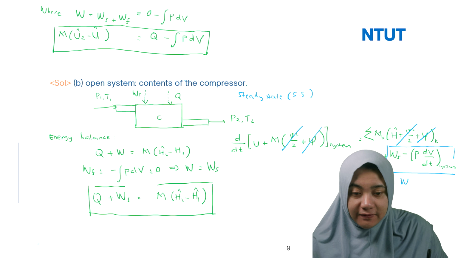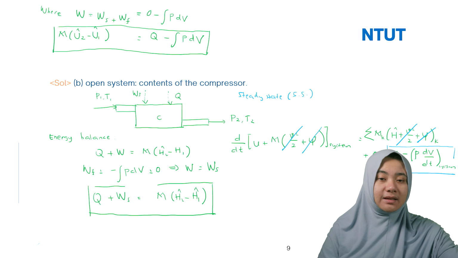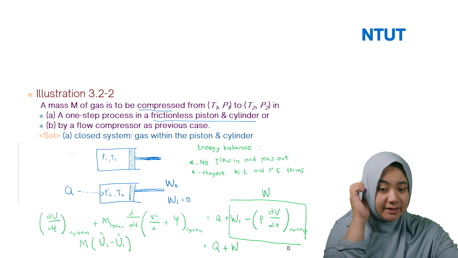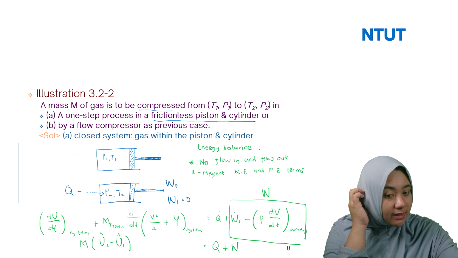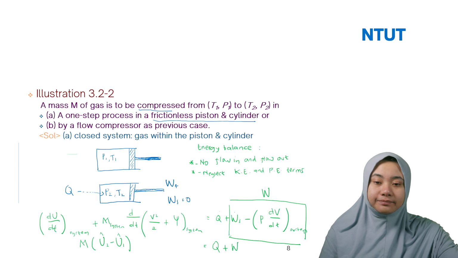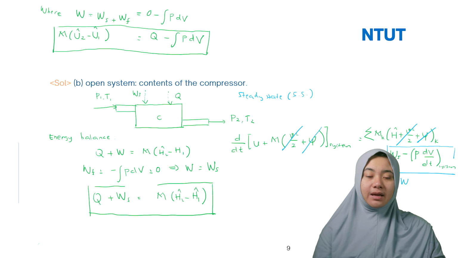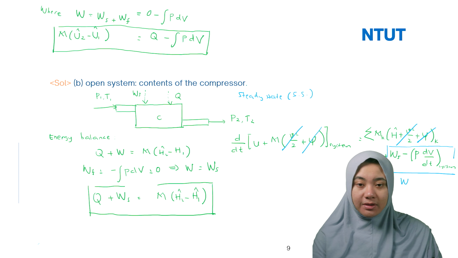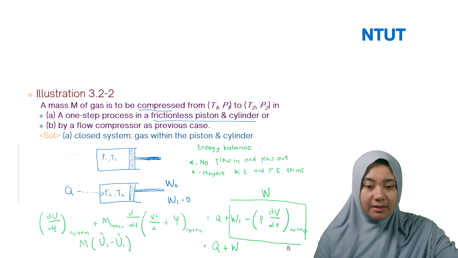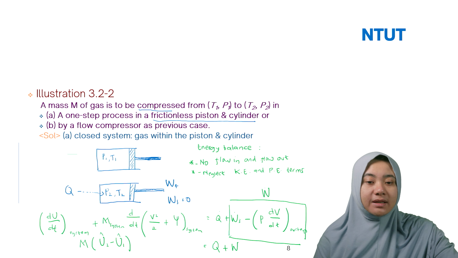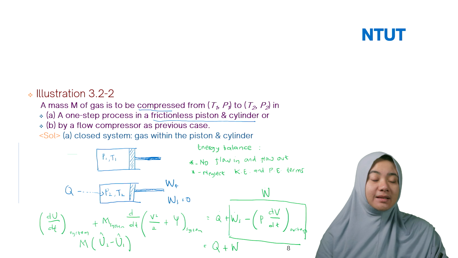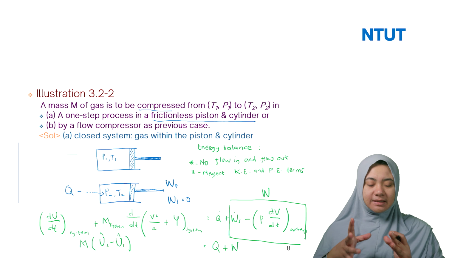So what's the difference between the first case and the second case? In the first case, we have the W for Wf, because we don't have shaft work in this case; you only have the piston and the cylinder. The system itself is different.